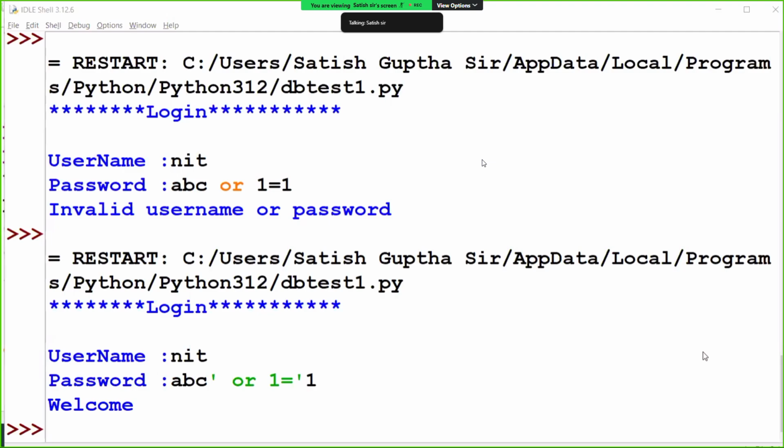Hacking is very interesting, but nowhere is it used. But you should have some idea about it, like how this hacking is done. Yes, 1 is equal to 1. 1 is equal to 1 is true only. Always it is true. Even though you don't know the username and password, you can just try to log in and get the details.